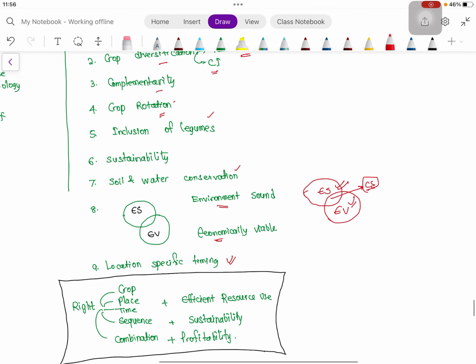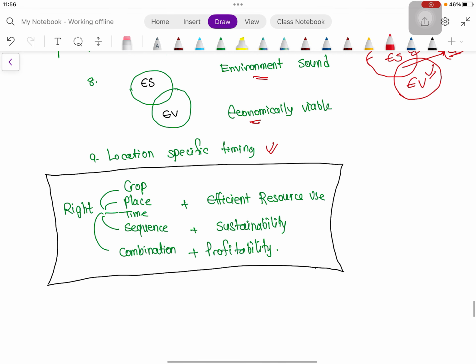Then location-specific timing should be there. So in brief we can say that there should be the right crop in the right place, right time, and right sequence, and the combination should be right. There should be efficient resource use, it should be sustainable, and it should generate some profitable income. So I think in brief we have covered the topic.